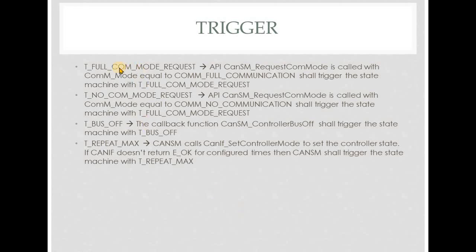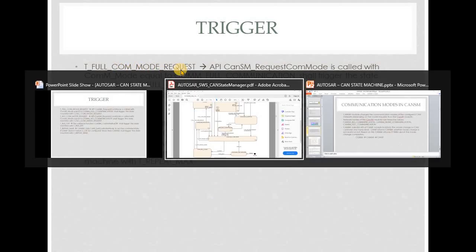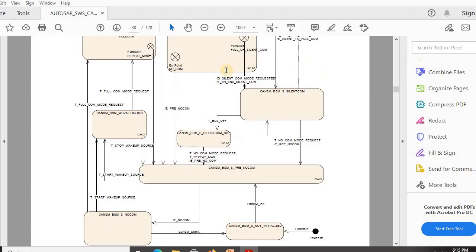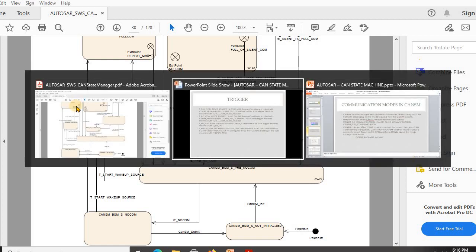Then we have T full com mode request. Where is that present? T full com mode request is present here, here and here. Who will trigger this? COMM will trigger this.